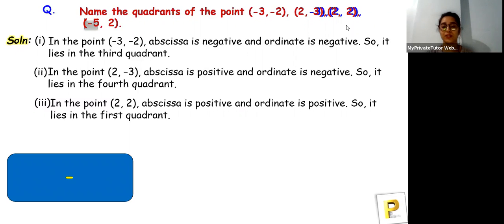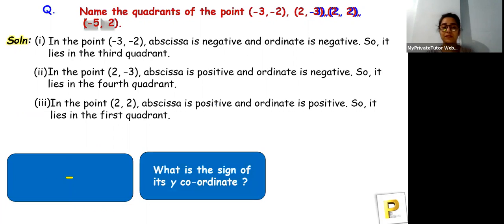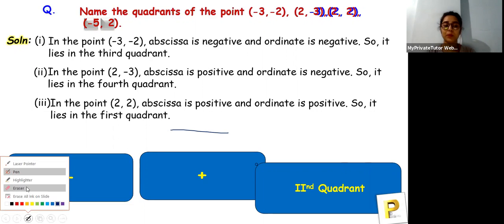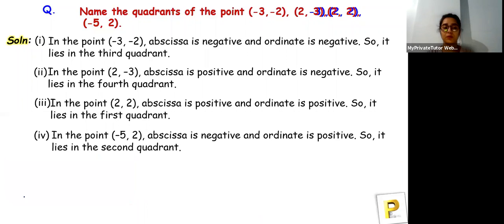Arnav has already answered us. Pradeep has also answered. Let's see if it is correct or not. So -5 and 2, what is the sign of the y coordinate? Positive. So the point lies in the second quadrant, and you guys are absolutely correct. So -5 and 2 lies in the second quadrant. We are done with these questions.